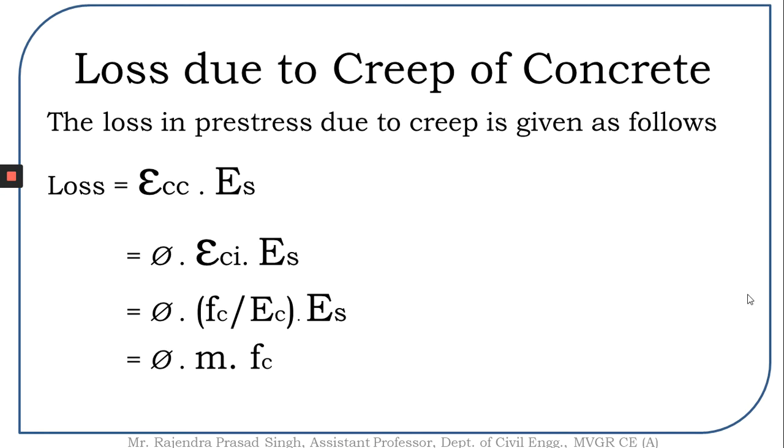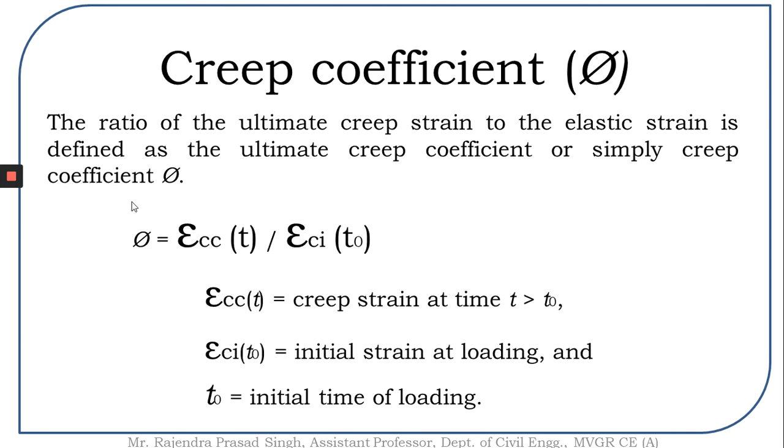The loss due to creep of concrete can further be calculated as epsilon cc times Es. We have to find out this epsilon cc, but what we have done is we have found out what is the phi value. Phi value is equal to epsilon cc by epsilon ci. So how can you get the value of epsilon cc? Epsilon cc is equal to 5 times epsilon ci.